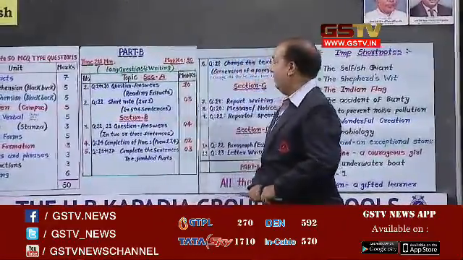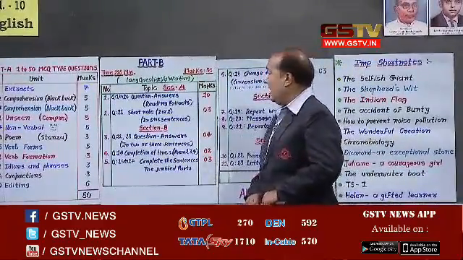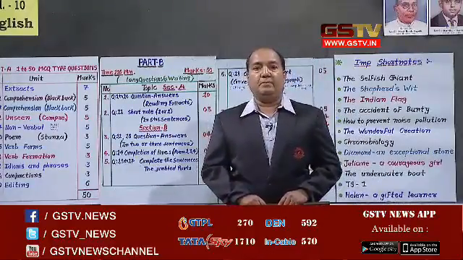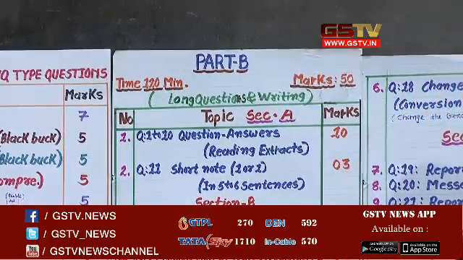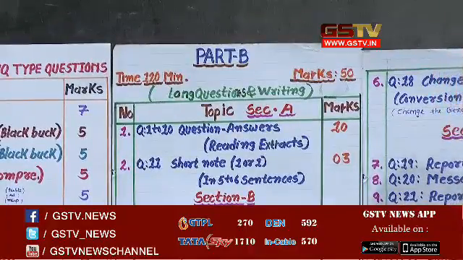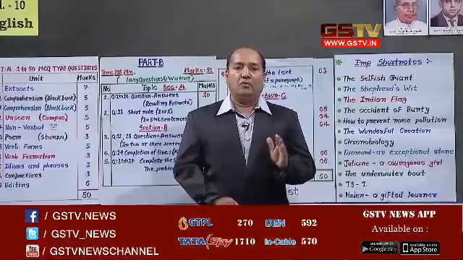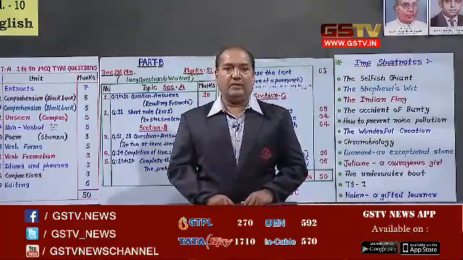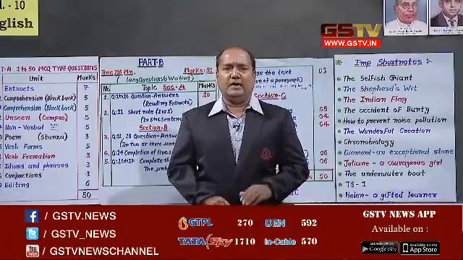Let us discuss our part B. Students, as we know, our part B is for 50 marks and we will be given 120 minutes for it. There will be 4 sections, and first we are going to discuss section A. In section A, students, you will be given 5 extracts from your lessons 1 to 15. And here we are given the extracts, which means there is no need for cramming, only a need for understanding.